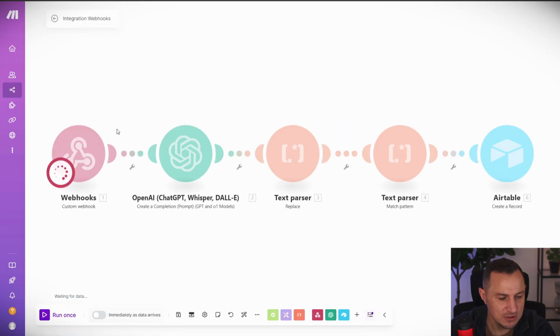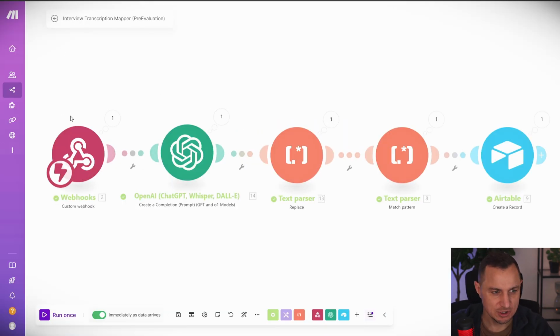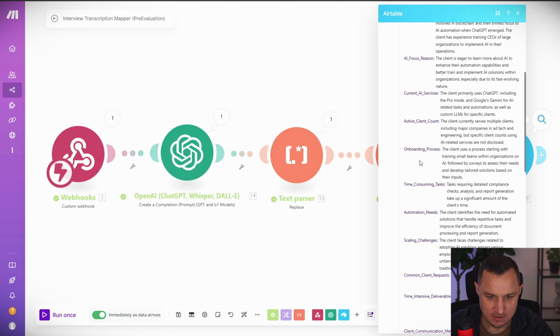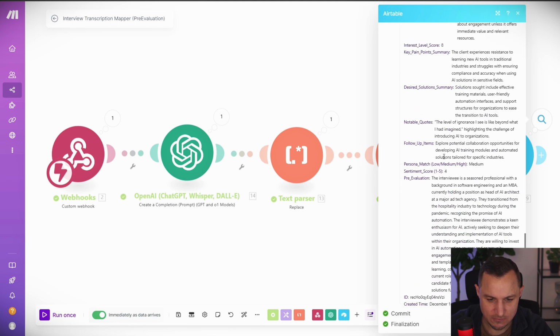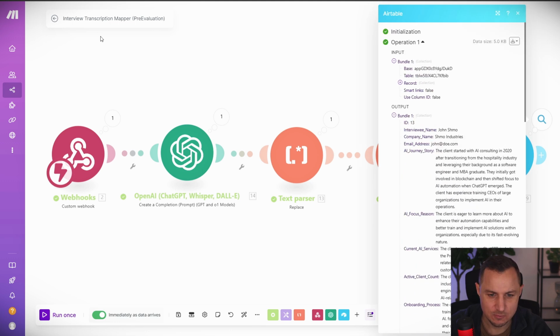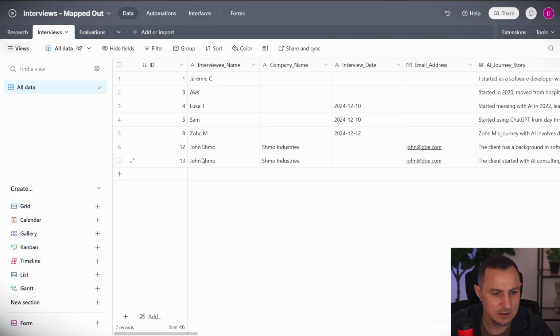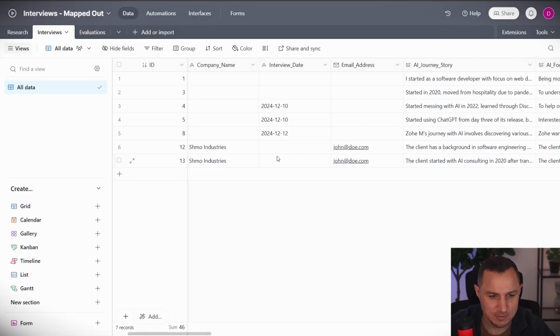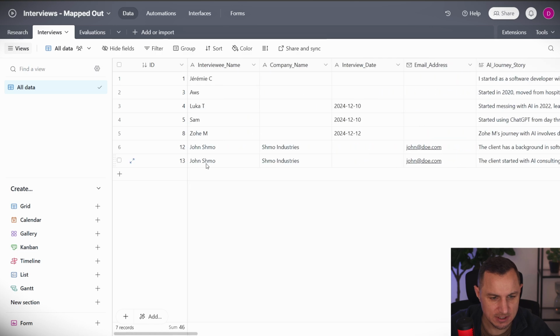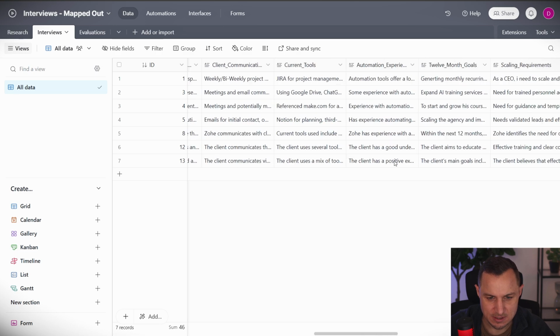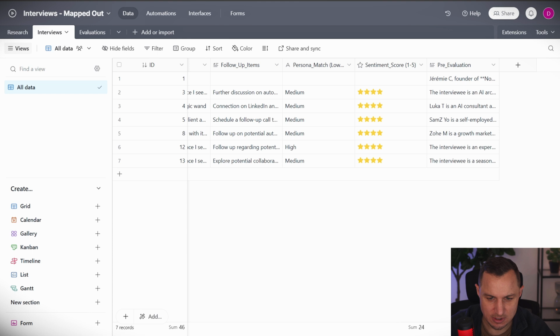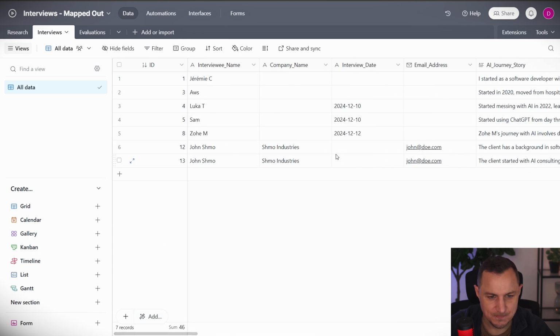So this will start this automation. And then this automation will be triggered, and we will see that all of the info, also with John Schmo and so forth, have gone through. We have all of these details. And now we can go over to our interview automation. We can see here that the details for John Schmo have been created and entered all in here. And now the thing is, you see there was no interview date and it still worked and our automation didn't crash. Okay, so that is how to map out your details.